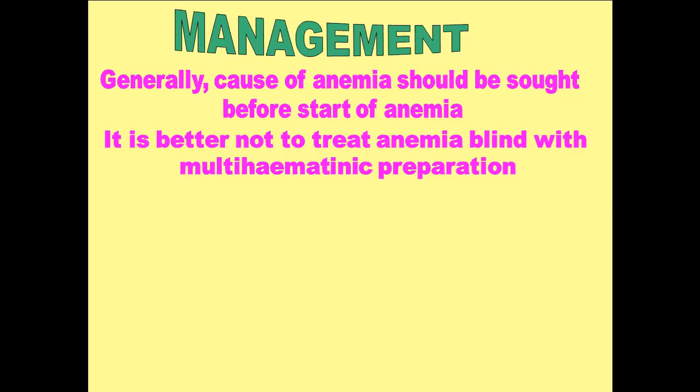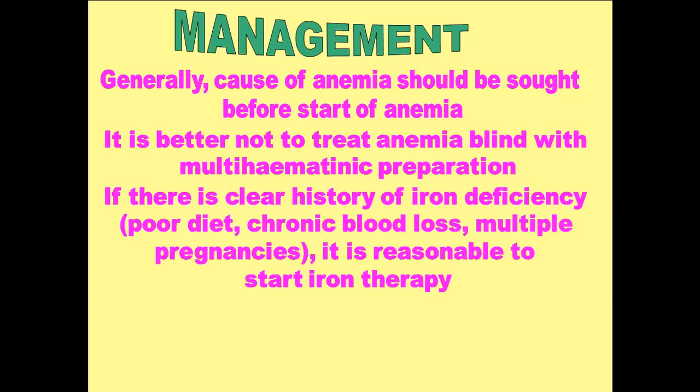However, if the patient cannot afford it or it is difficult to investigate further, and the history is clear about iron deficiency, for example, a patient is taking a poor diet, a patient has chronic blood loss, or it's a female having multiple, frequent pregnancies, so it will show that the patient has iron deficiency, and we can then start the treatment of iron therapy.